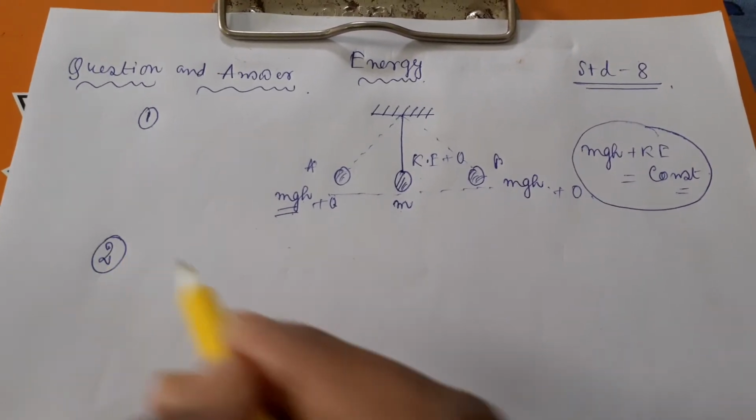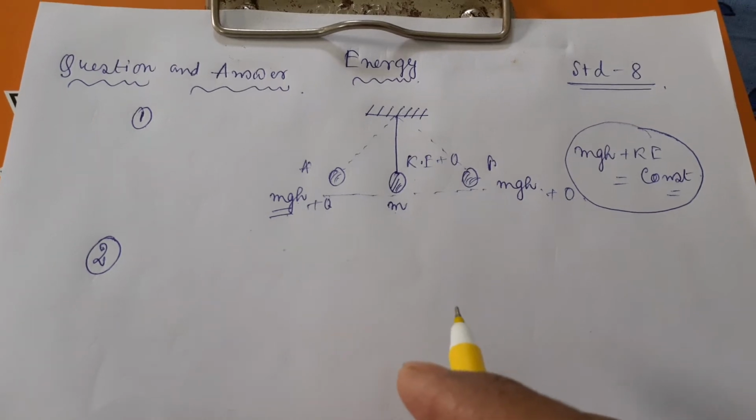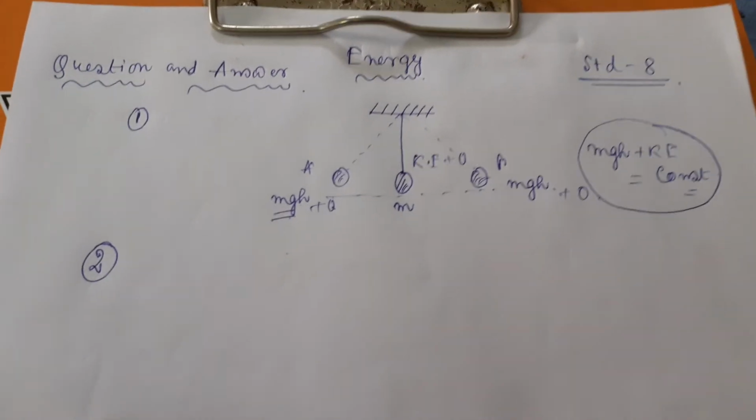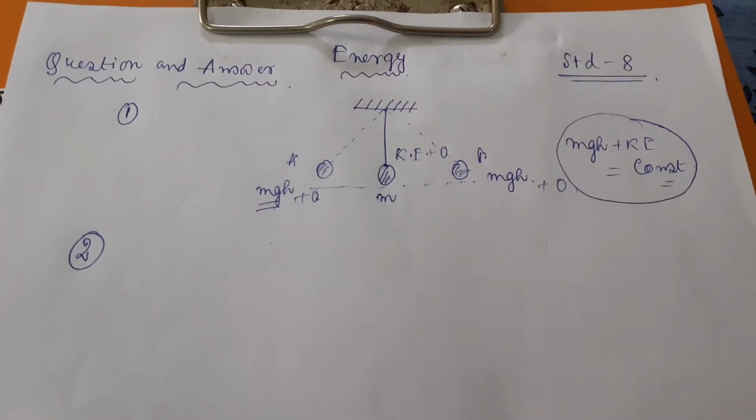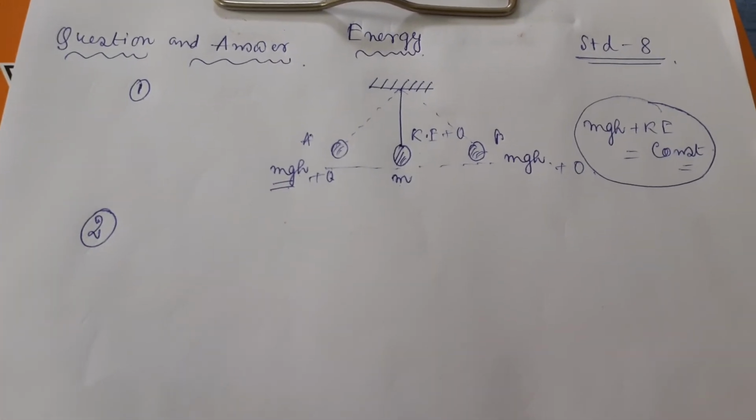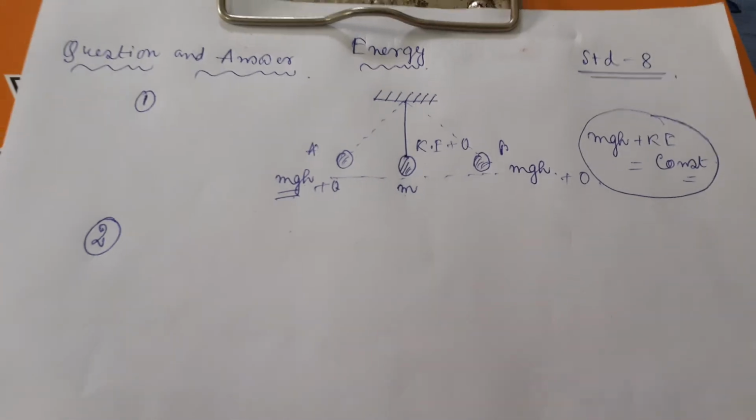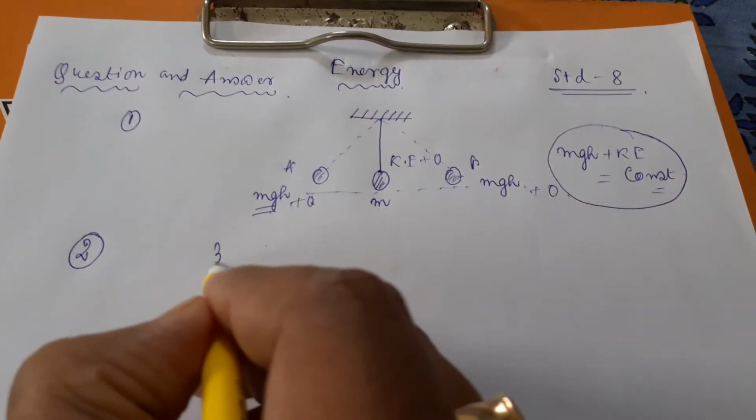Next one: explain the different types of work by giving examples, which I discussed in the previous video. The three types of work are positive, negative, and zero work. You know that one. What are the examples? I am not taking the time for that. Now come to question number 3.